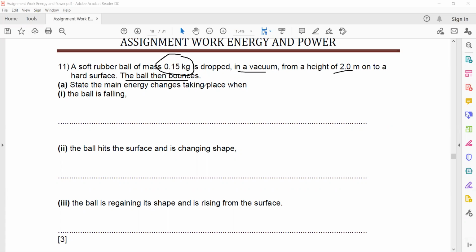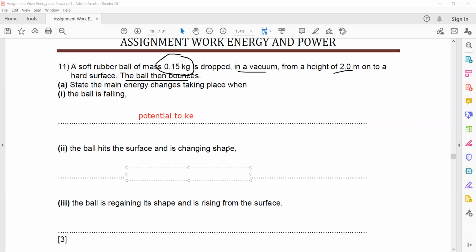State the main energy change that takes place when the ball is falling. So what is the energy change when the ball is initially falling? Potential to kinetic, when it is falling. And you have to mention energy change, so you have to mention from one to another. So here it will be potential because it is at a certain height, to kinetic, I'm writing in short KE.